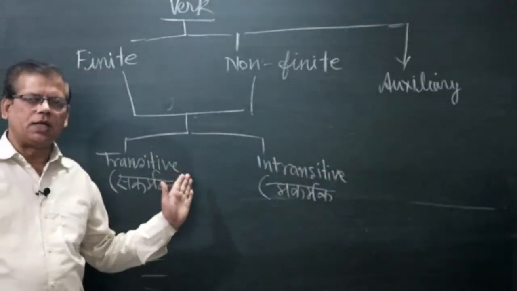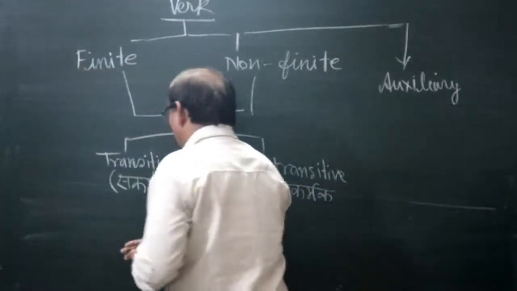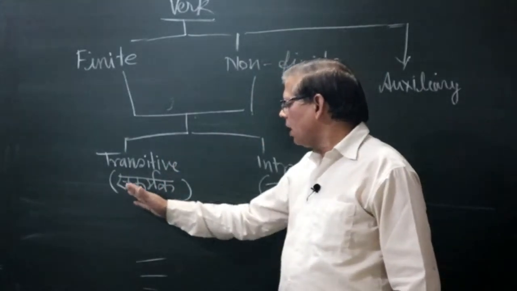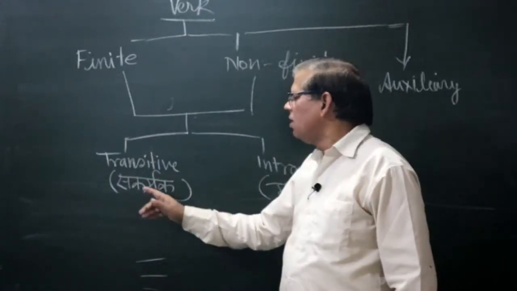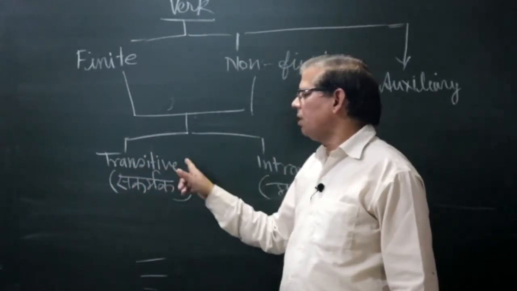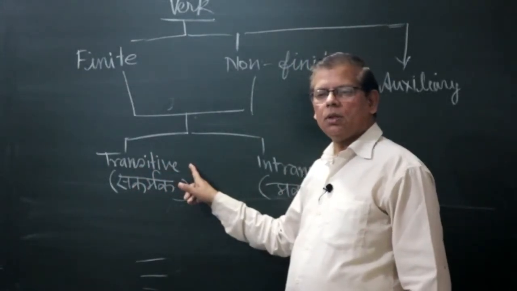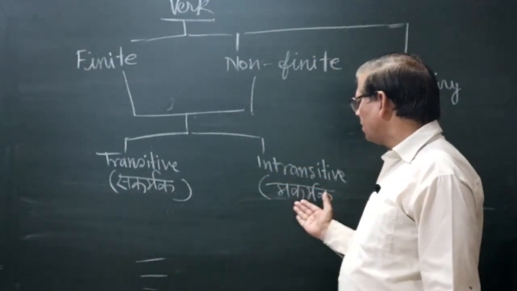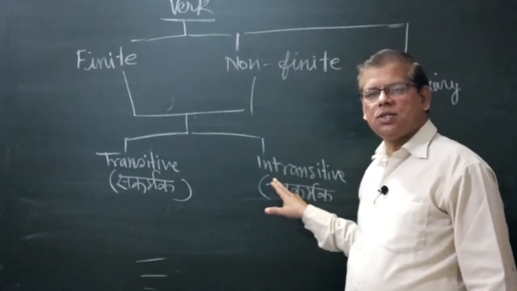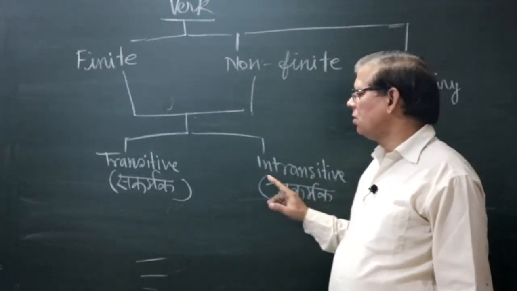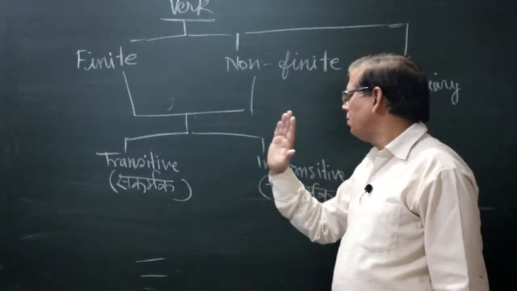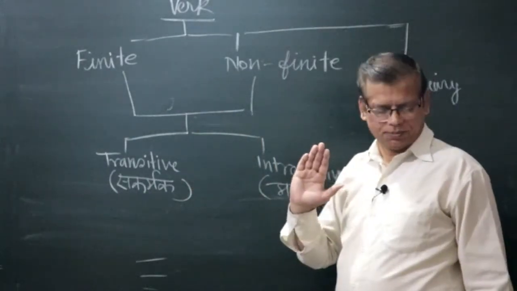The verb of a sentence having an object, having a karma, is called transitive verb. The verb of a sentence without an object is called intransitive verb. So we are discussing first of all the difference between transitive verb and intransitive verb.